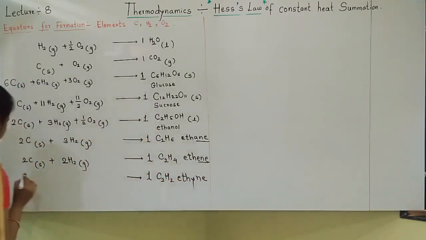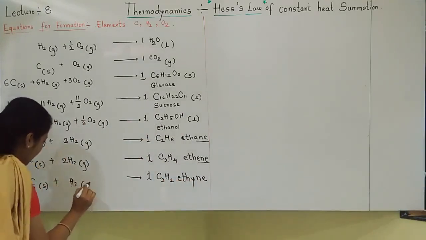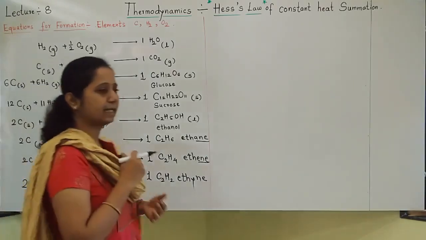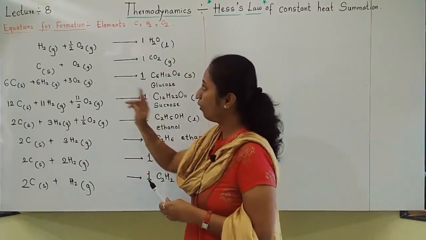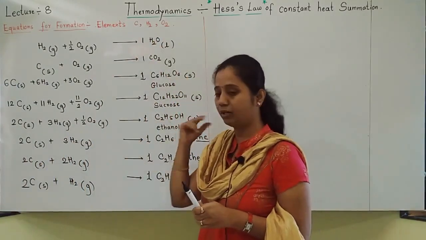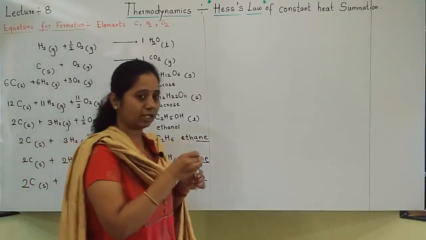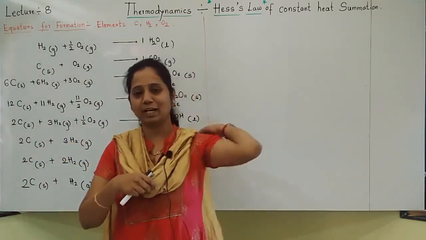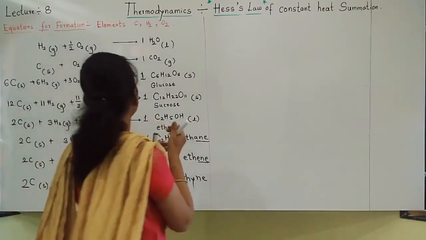Ethyne formula, its elements are carbon plus hydrogen, balancing I did. Like this I can write; I told you how to write the equations for formations. Whatever is forming, take care that it should be 1 mole. Then your equation will never go wrong. If you make even one mistake in the equation, you can't get the proper answer. So writing a balanced chemical equation should be very, very perfect for Hess law.